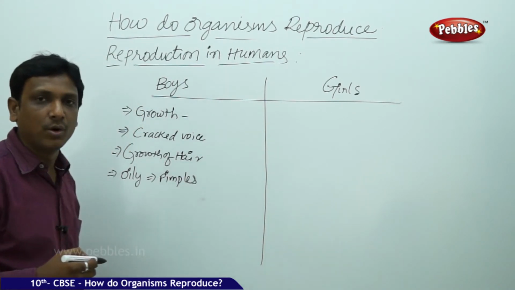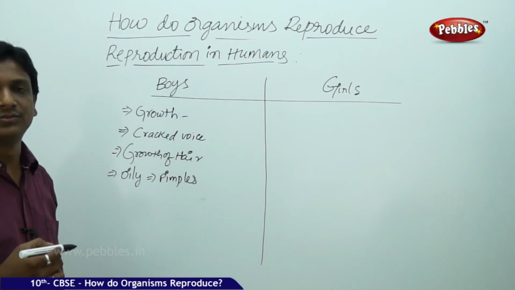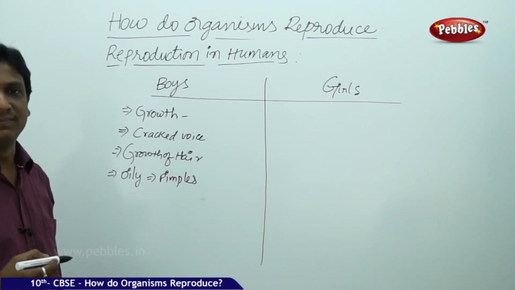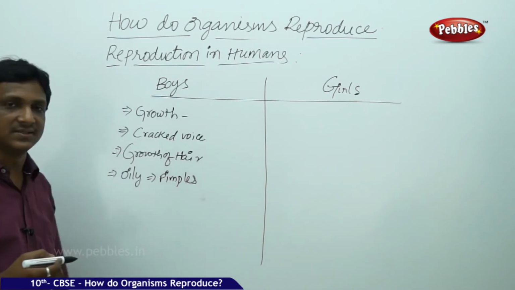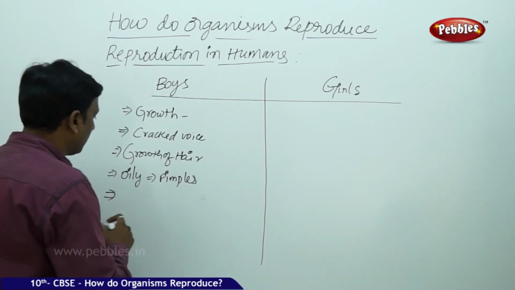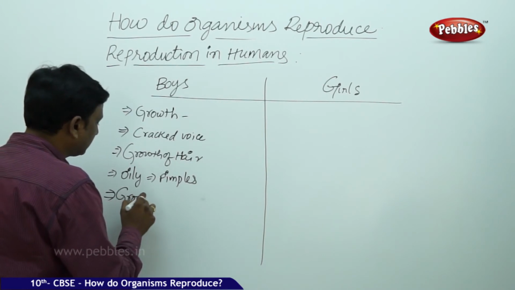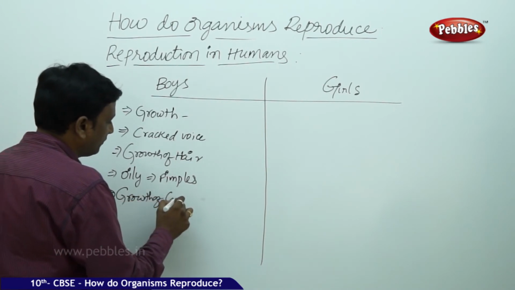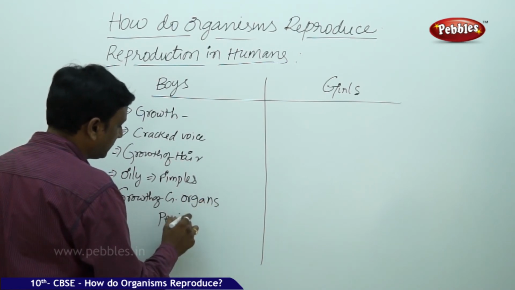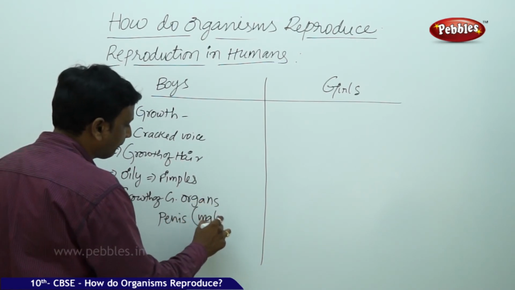And a lot of body odor, a bad smell, is also generated because of the working of bacteria on this oil and other substances found on the skin. And growth of genital organs, the penis in the case of males.